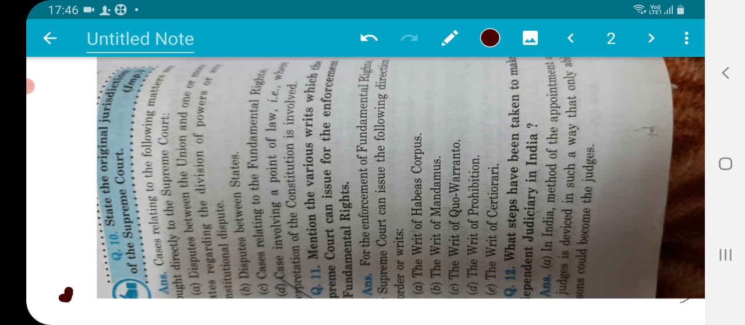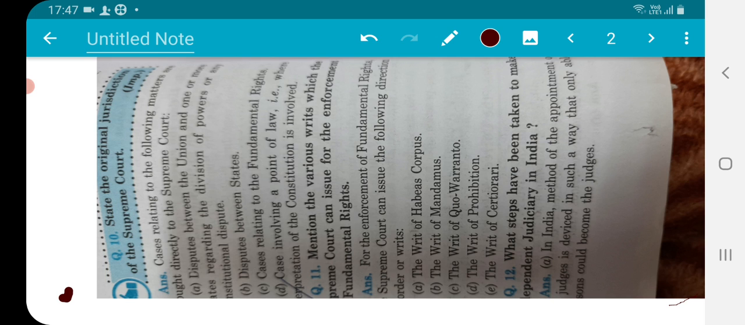Mean to say any case of this type where citizens or dispute is related regarding interpretation of the law. Mean to say there is some confusion about that. Confusion regarding that is also there. Case involving a point of law when interpretation of the Constitution is involved.